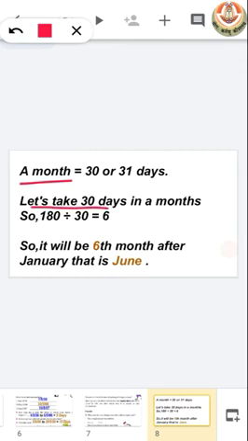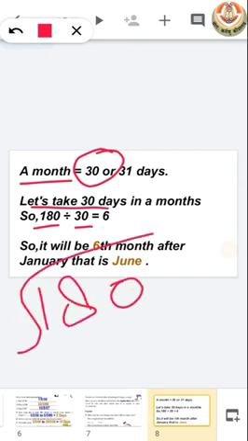So let's take 30 days in a month. Now we have to find out how many months will have passed after 180 days. So we have to divide 180 by 30, as we have 30 days in a month. So when we divide 180 by 30, we get the answer 6.